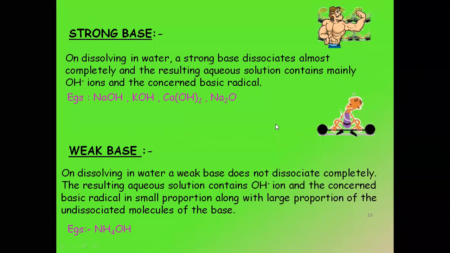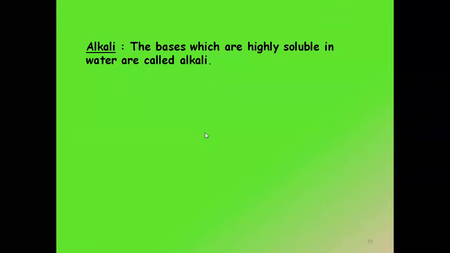Okay, so how will you identify them? Do not worry, we'll do it with the help of pH and we'll understand. But have you understood the topic? And for those students who are still getting confused, it is not necessary always at one go you need to understand everything. You read it once, you read it twice, you will definitely get through it. Do not worry. After talking about acids and bases and strong acid and strong base, we need to understand one more term which is relevant to these things, which is called alkali.